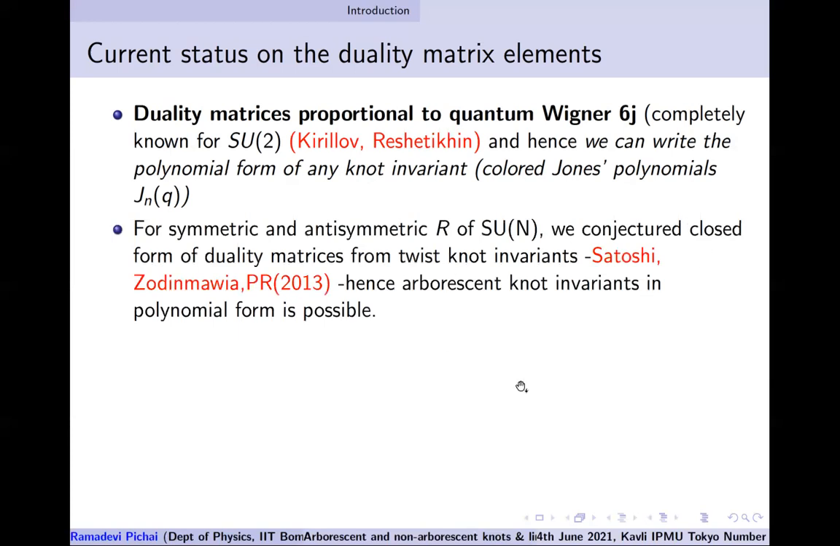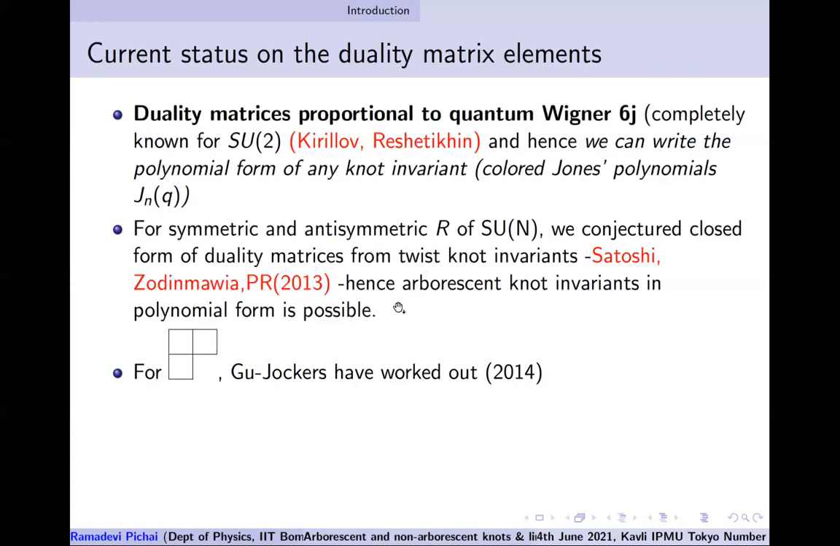What we did with Satoshi and Zodin was for a class of representations, totally symmetric or totally antisymmetric. We conjectured a similar closed form, like the one for Kirillov-Reshetikhin, with some modification. So now we can claim that at least the colored HOMFLY-PT for SUN symmetric or antisymmetric representations, for any arborescent knot, is computable. The polynomial form is computable.